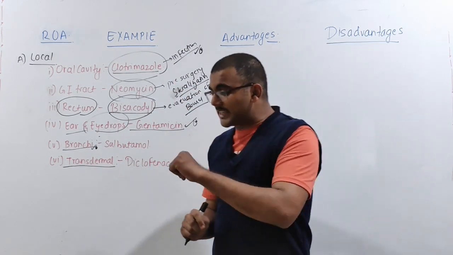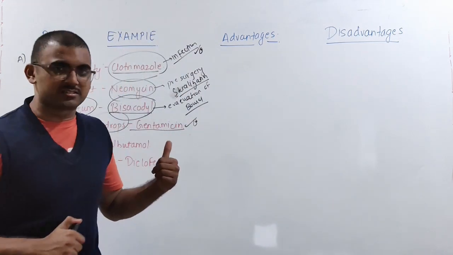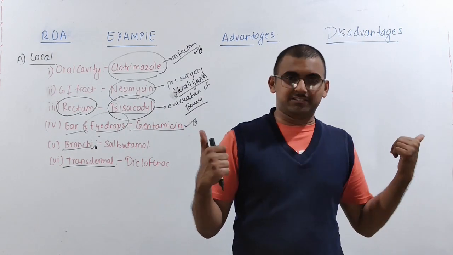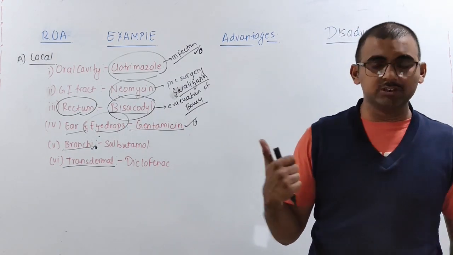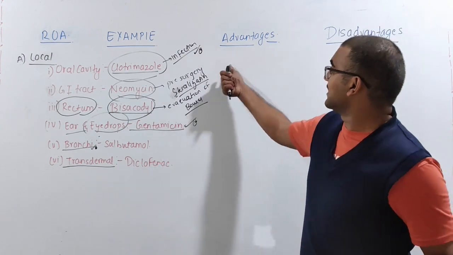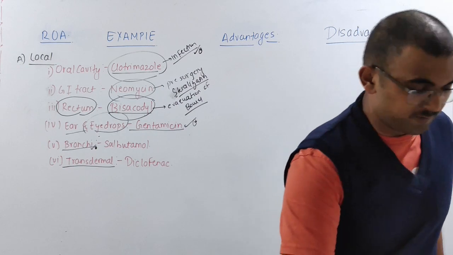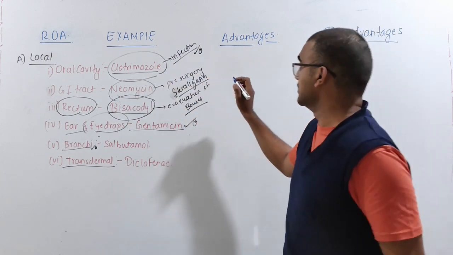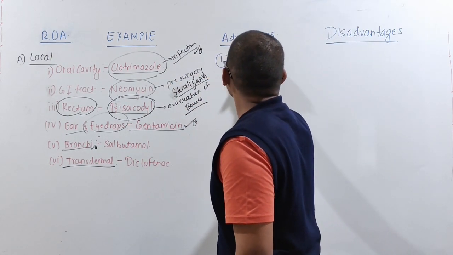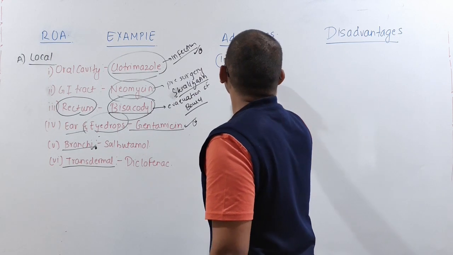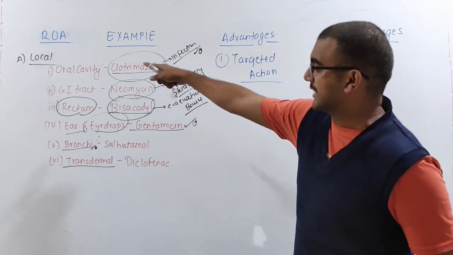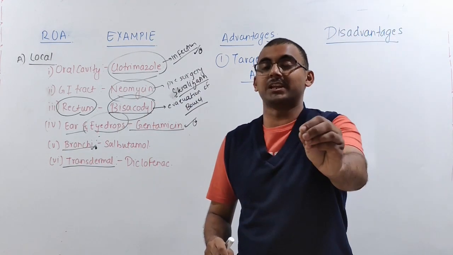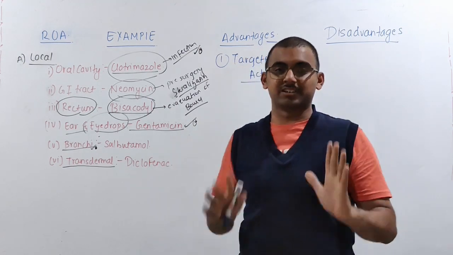So now, the main thing you have to understand is that we are using these drugs for various functions. There are some advantages which are associated and there are disadvantages as well. This again is a very important question, and you will get questions related to advantages and disadvantages, which are supposed to be very clear. One advantage of your local route of administration is that you are going to have targeted action. Yes or no? As we have seen, oral cavity, GI tract, we are targeting where we want the function or where we want the desired therapeutic outcome.